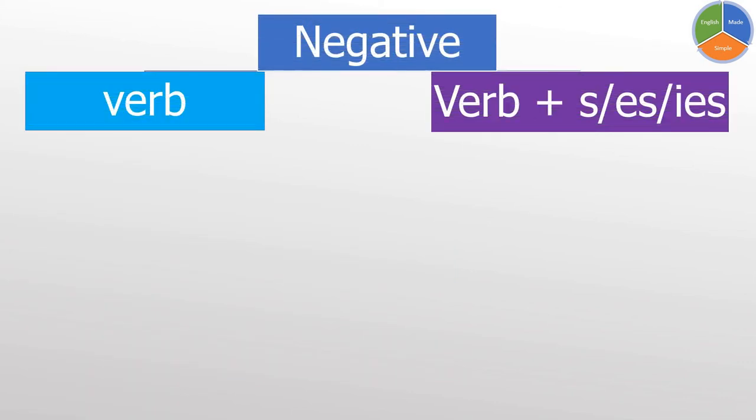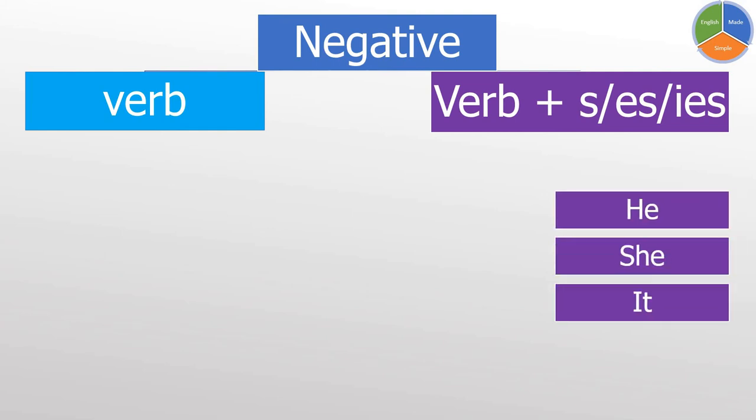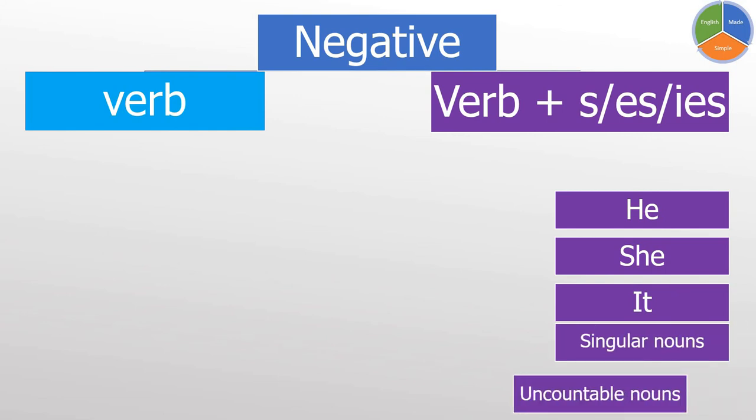Now let's look at the second side with the verb plus s, es, ies. If your verb is with an s, es, ies, this means that the subject is he, she, it, or singular nouns, or the uncountable nouns. Now, the auxiliary or the helping verb we'll use is doesn't.